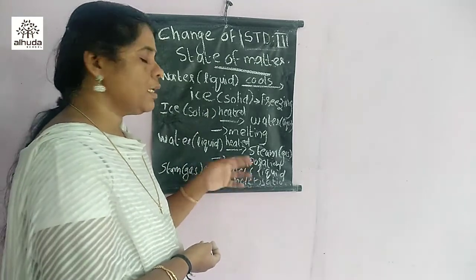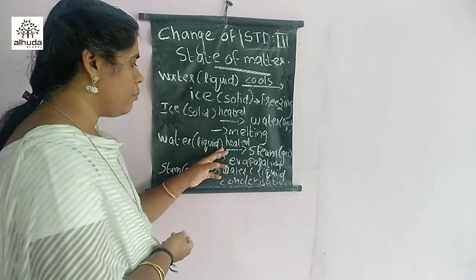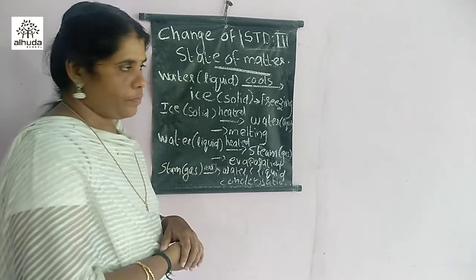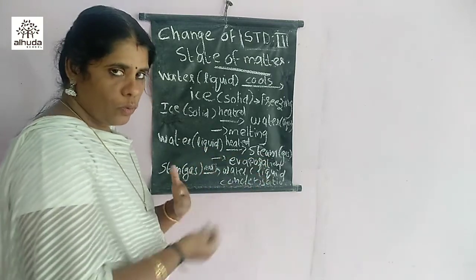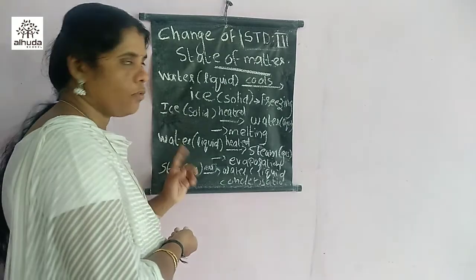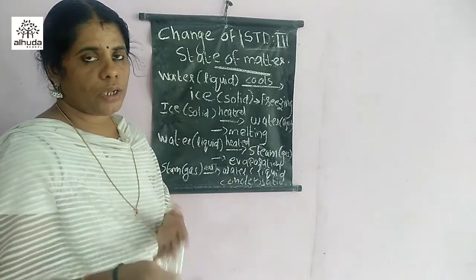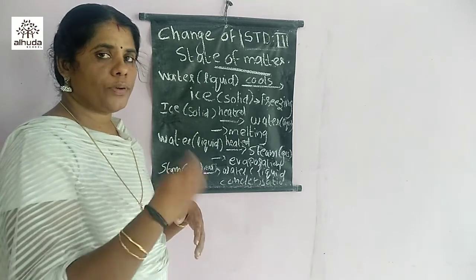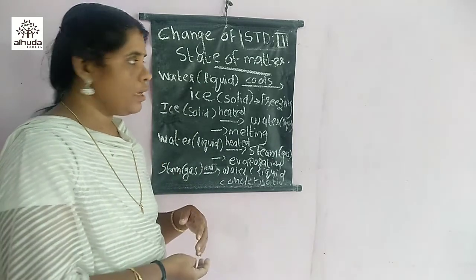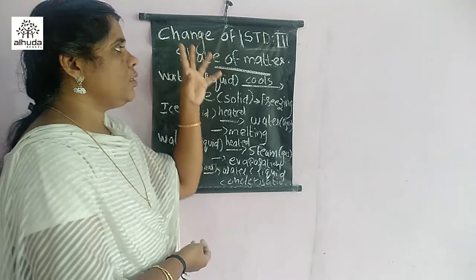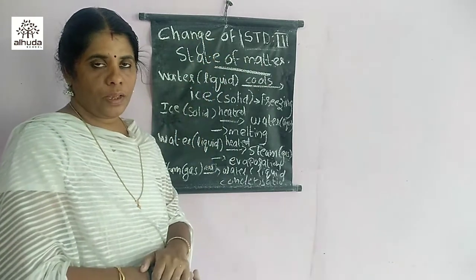That we call evaporation. Only on heating are we getting this steam. Then after cooling the steam, we again get water. So it is interchangeable. Solid can convert into liquid, liquid can convert into solid, or liquid can convert into gas, isn't it? So we call it change of state of matter.